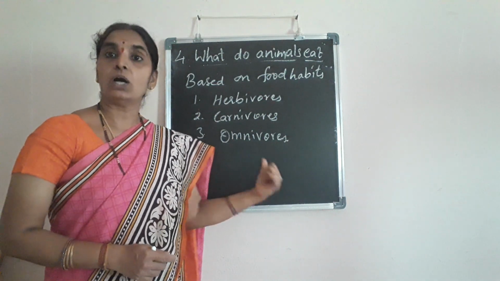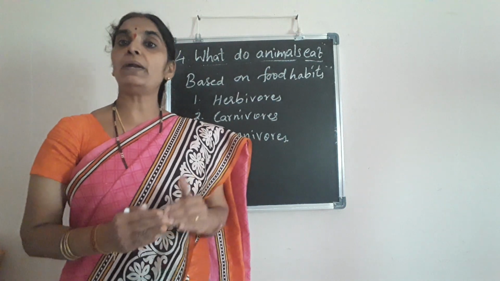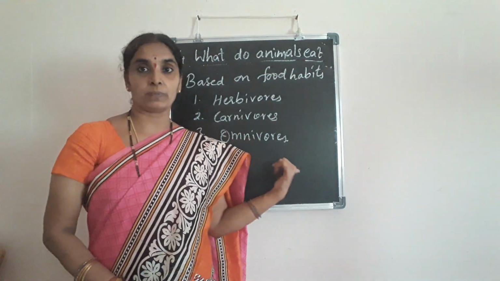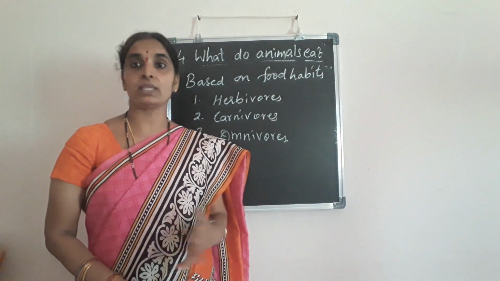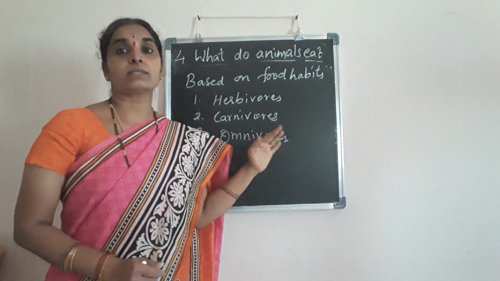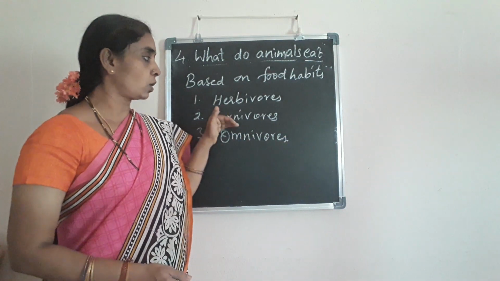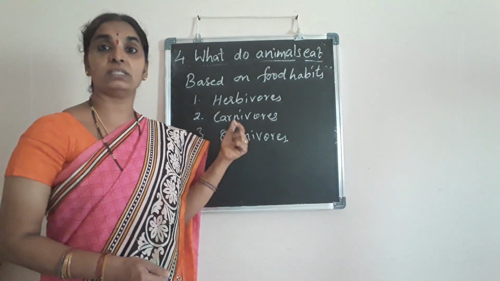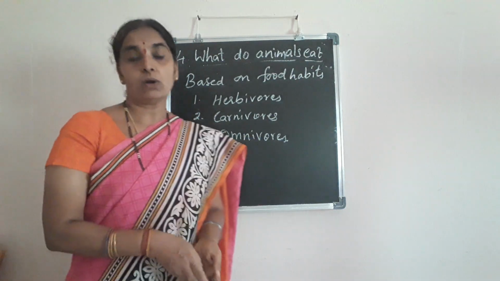Now, coming to the omnivores. Omnivores are also called omnivorous animals. They depend on both plants and animals for their food. Both plant products such as grains and also the flesh of other animals they depend upon. So, they are called omnivorous animals. Now you have studied herbivores, carnivores and omnivores and their definitions. Now you will learn about different examples of them.